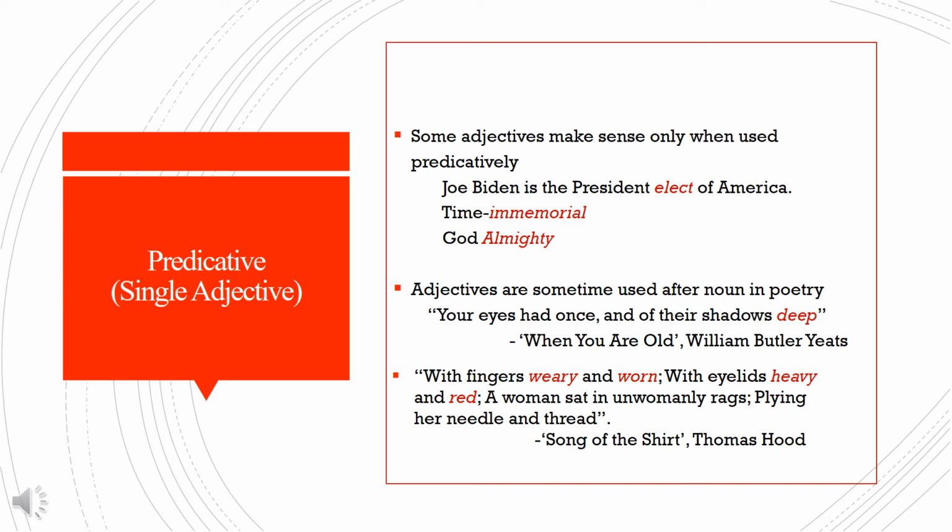Thomas Hood, in his poem Song of the Shirt, writes, "With fingers weary and worn, with eyelids heavy and red, a woman sat in unwomanly rags, plying her needle and thread." Weary and worn are adjectives which qualify fingers and are used after the noun. Similarly, heavy and red are adjectives which qualify the noun eyelids and are used after the noun.